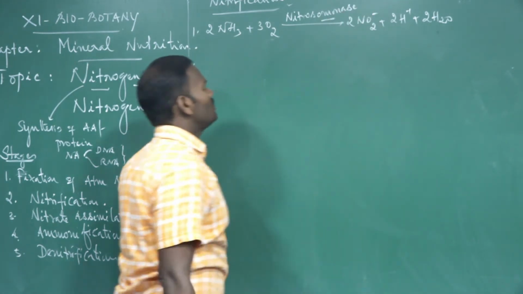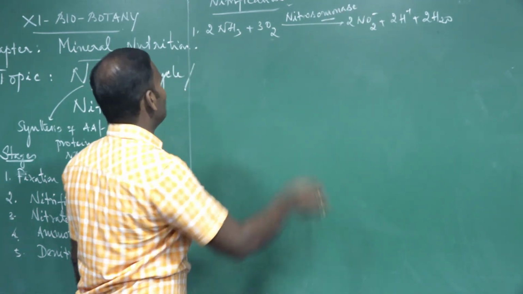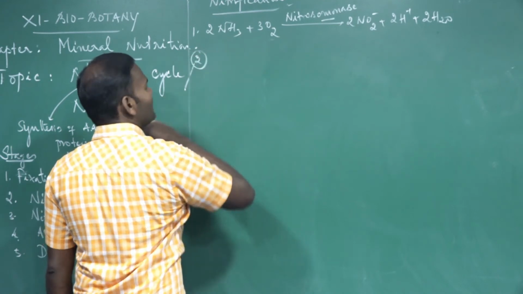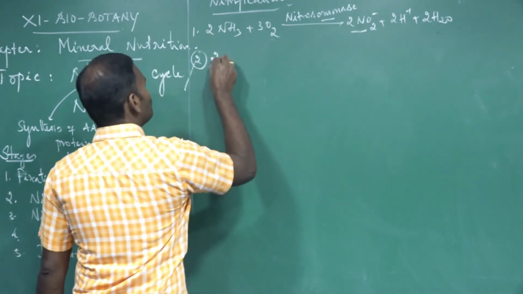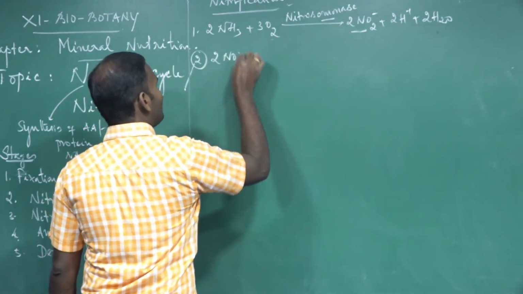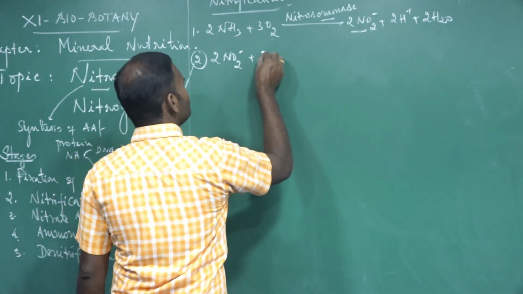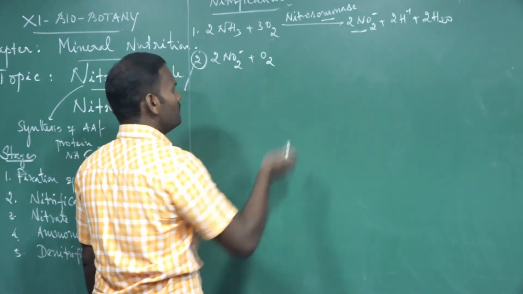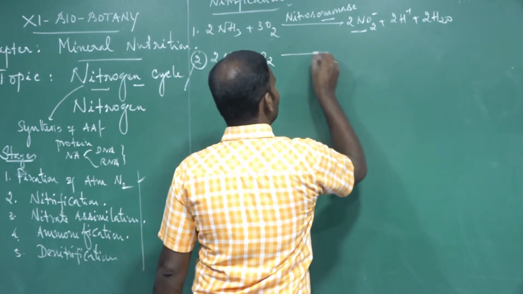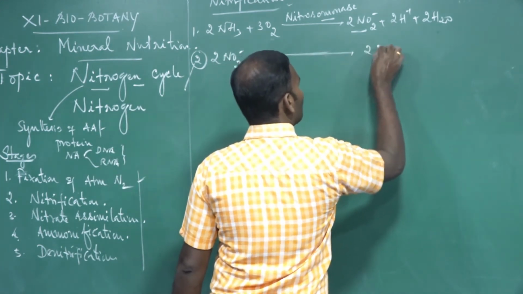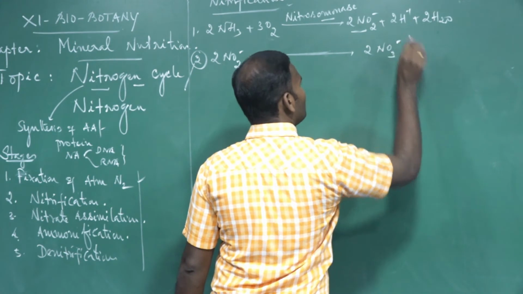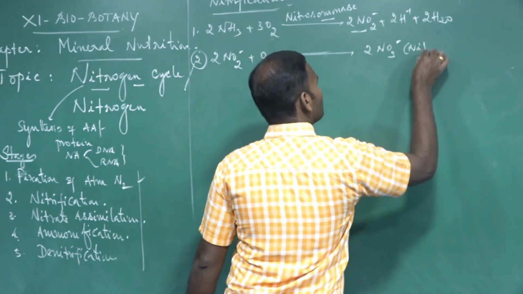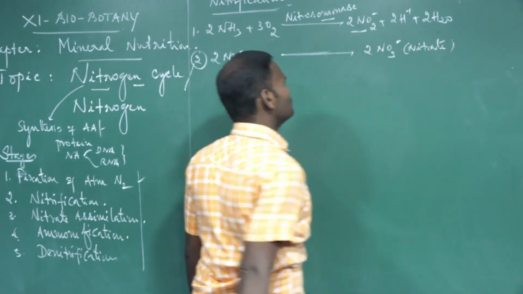In the second step, these 2 molecules of nitrite ions combine with a molecule of oxygen to form 2 molecules of NO3, the nitrate ions.